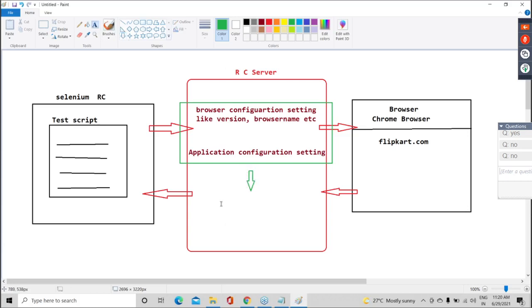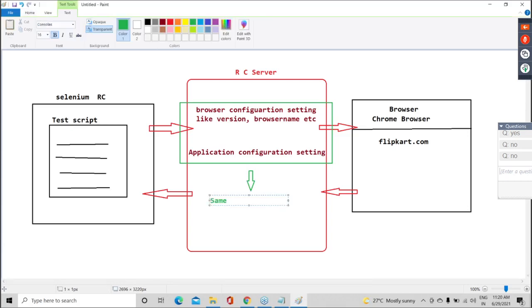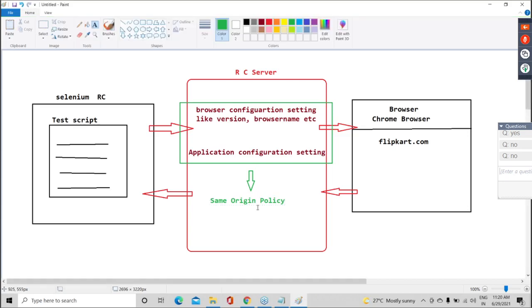That name is same origin policy. Under this same origin policy, we will configure all these things: browser setting, version, browser name, application configuration setting. This everything exists under same origin policy.